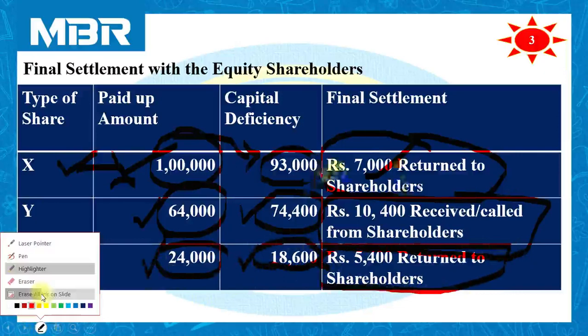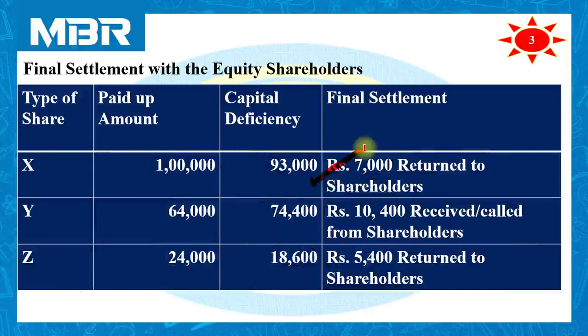The liquidator will pay 7,000 rupees to X, 5,400 rupees to Z, and the liquidator will receive 10,400 rupees from shareholder Y. I hope everybody is clear with the calculation mentioned here.